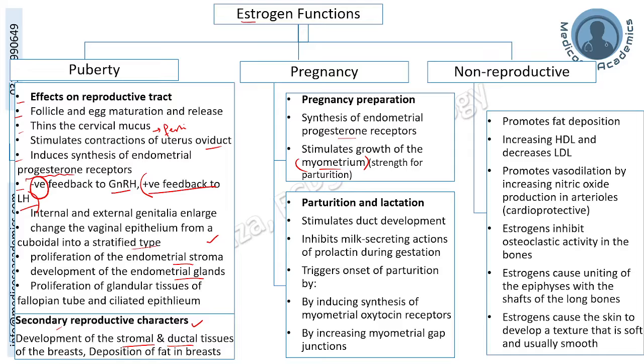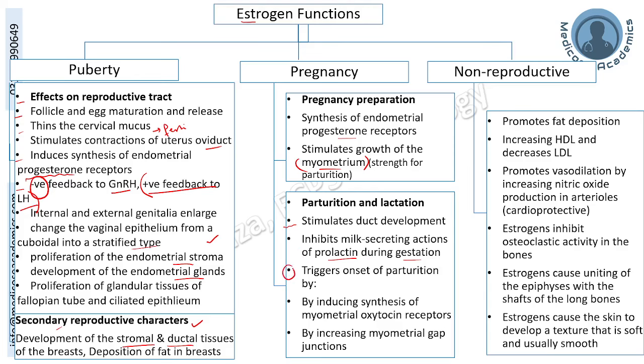Also, estrogen has a role during parturition and lactation. For example, it stimulates the ductal development of the breast, thus preparing it for lactation. It inhibits the prolactin receptors throughout the pregnancy, and after the pregnancy, when the birth has occurred, estrogen level decreases and its opposing effect on prolactin receptor is lost, which then allows for the lactation.